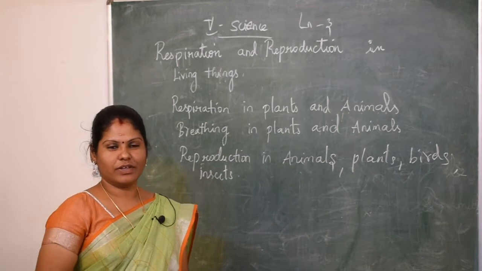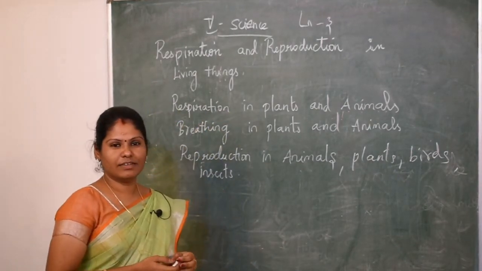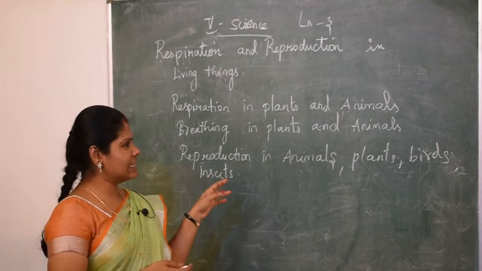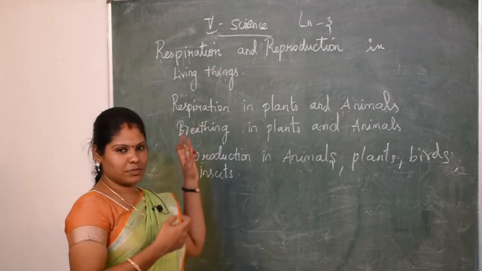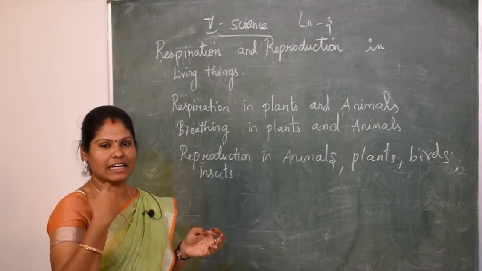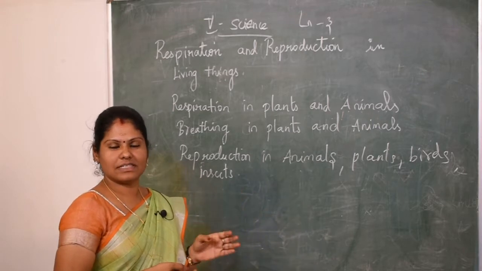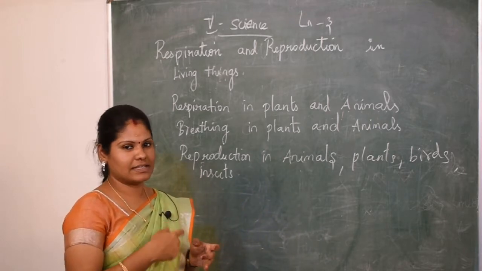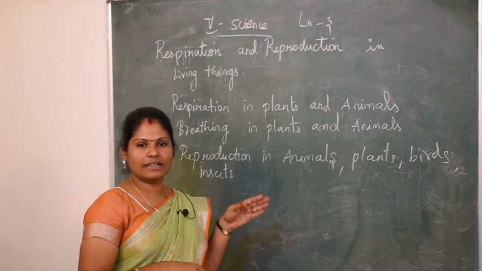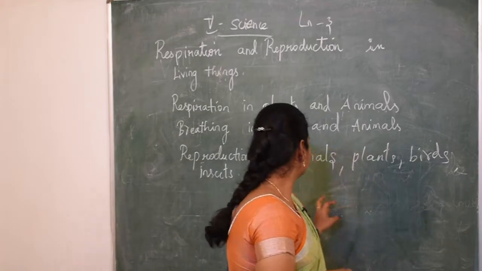So in this chapter we are going to learn about what is respiration and reproduction in living things. This is the third lesson of your science. So what is respiration? Respiration, as we know, is inhaling and exhaling. How respiration happens in both plants and animals, and how reproduction happens in both plants and animals, we are going to learn briefly in this chapter. Can we start?